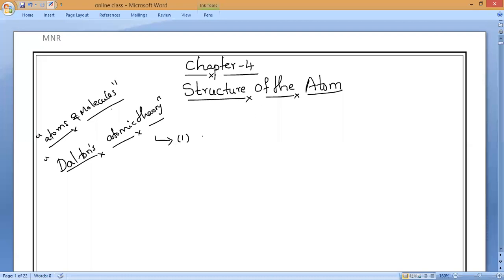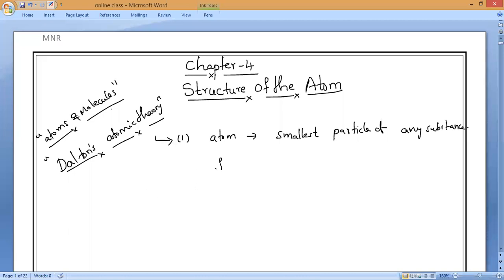So Dalton's atomic theory says that the atom is the smallest particle of matter. Is it correct? All of you? You can open the book and you can see, smallest particle of any substance, and the substance is further indivisible.